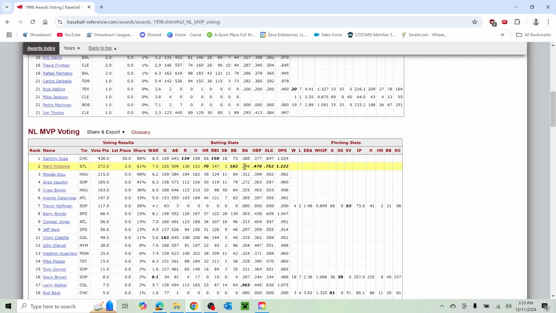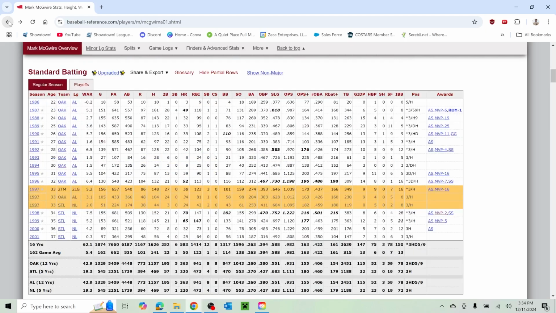I don't know. That's interesting. I think Mark McGwire should have won MVP this year. Batting average is very minimal. On base, look at this on base percentage. .470 on base percentage.